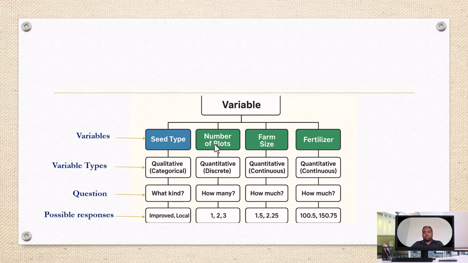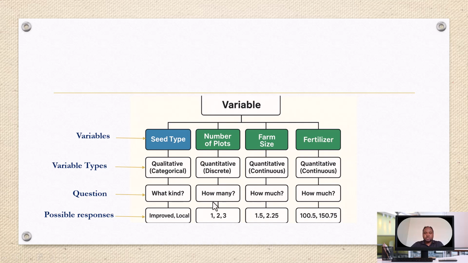When we process number of plots, this is another possible variable. As the name indicates, this one is quantitative, but it is discrete type. The questioning type for such variables is how many. It is not what kind, it is not how much, but the appropriate question for discrete quantitative variables is how many. For example, how many children do you have?